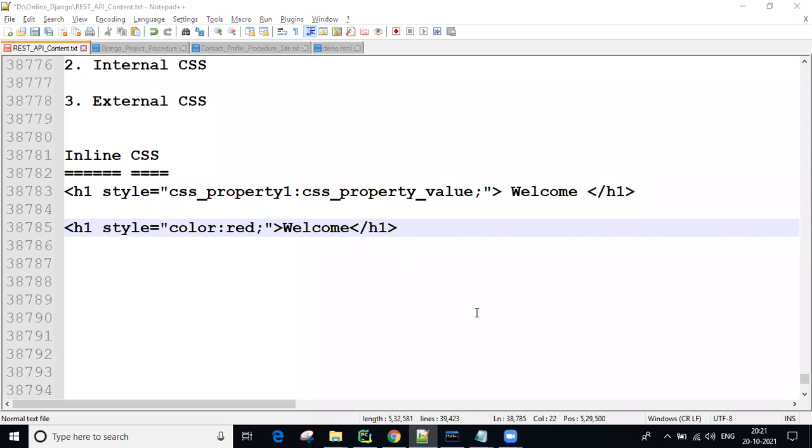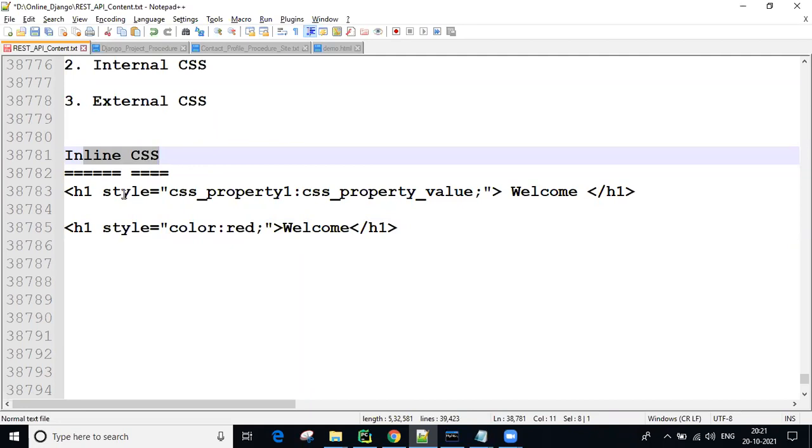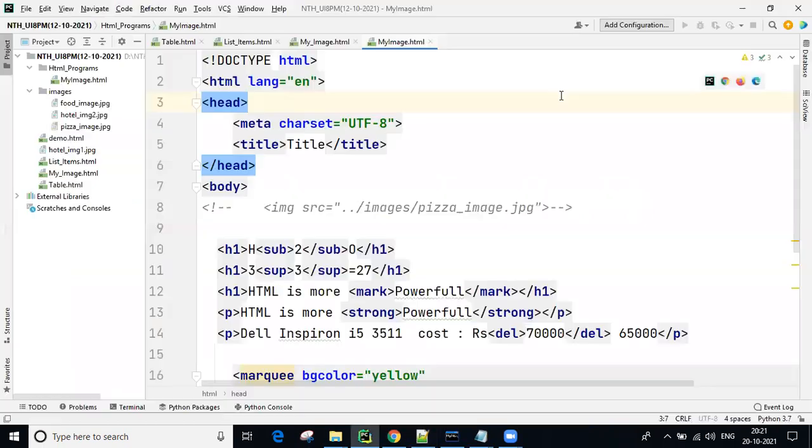Okay now? Come on, guys. All of you understanding inline CSS, where we are writing and how we are writing? These 2 points are clear. So now we will create it programmatically. A separate CSS related program we will create, guys.